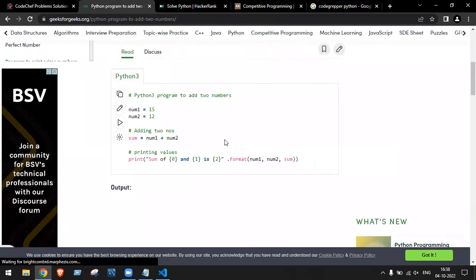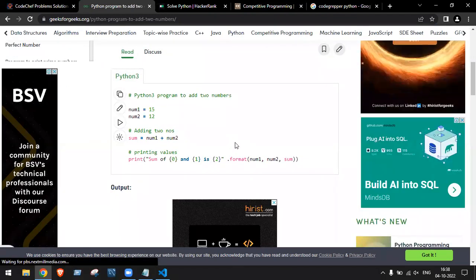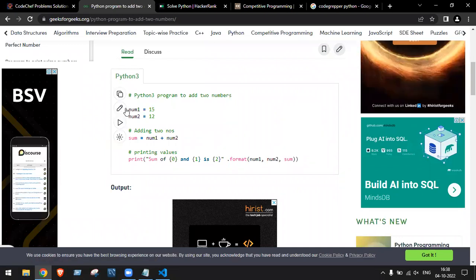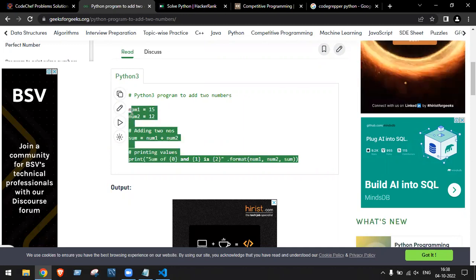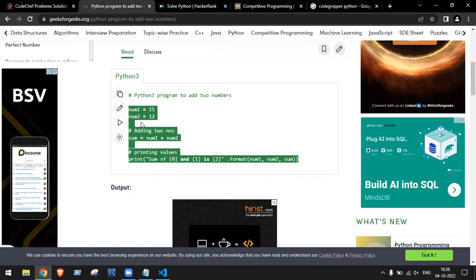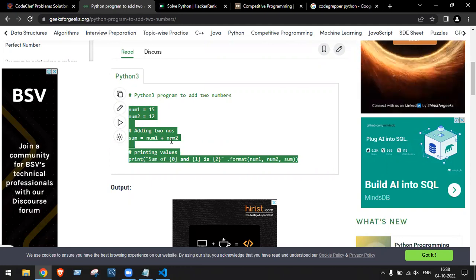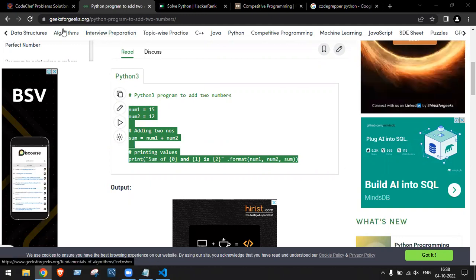Solution is also available, but at least I expect some modifications, not totally copying and pasting. At least instead of num1 and num2, keep it as A and B. At least reduce some lines of code. Yes or no? Okay, so make a note.